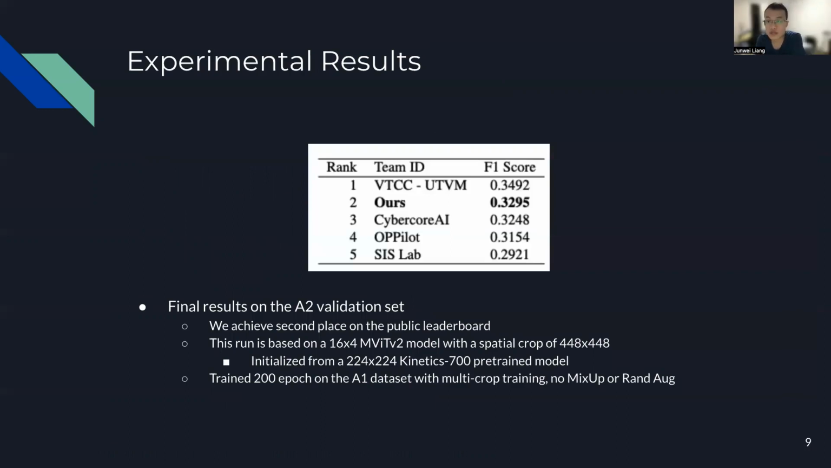Here we show the final results on the A2 validation set. We achieved 2nd place on the public leaderboard. This run is based on a 16x4 MViT V2 model with a spatial crop of 448. The model is initialized from a 224 model pre-trained on Kinetics 700. We trained 200 epochs on the A1 dataset with the multi-crop training I mentioned before. And we did not use any other data augmentation like mix-up or random augmentation.